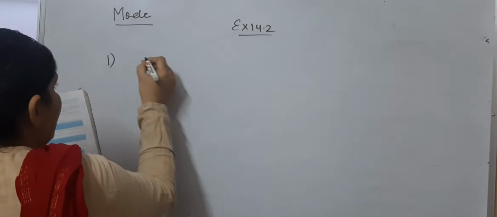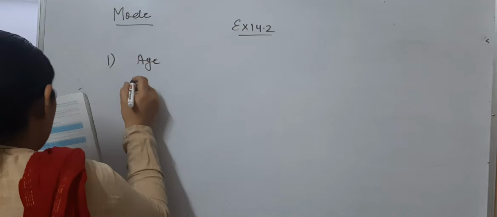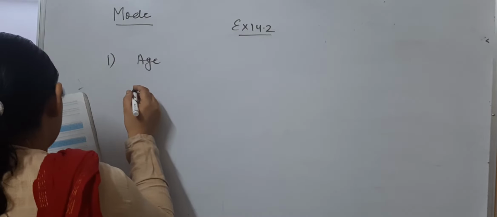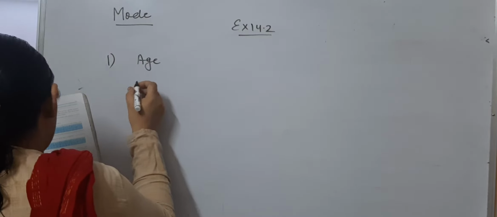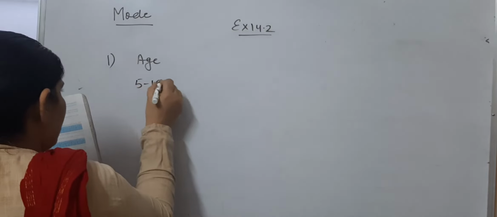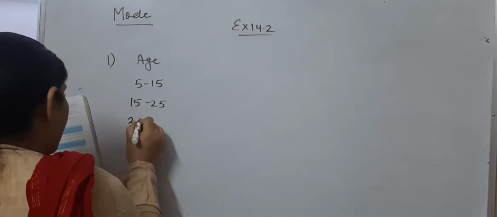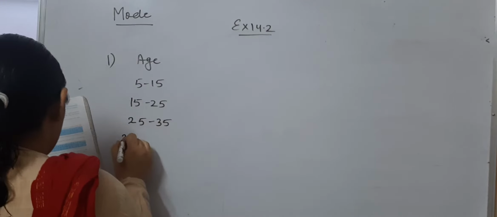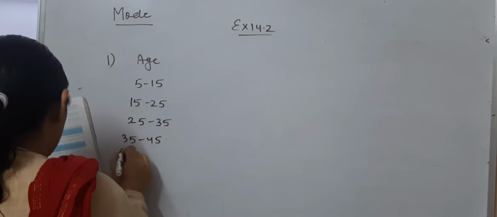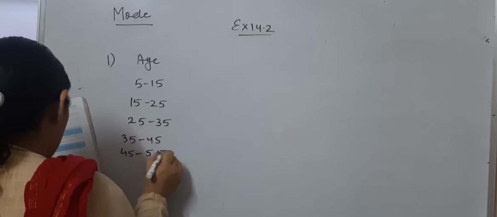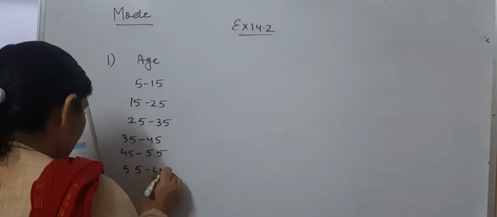In question number 1, we have the age of patients admitted in a hospital during a year. The age of the patient is 5 to 15, 15 to 25, 25 to 35, 35 to 45, 45 to 55 and 55 to 65.